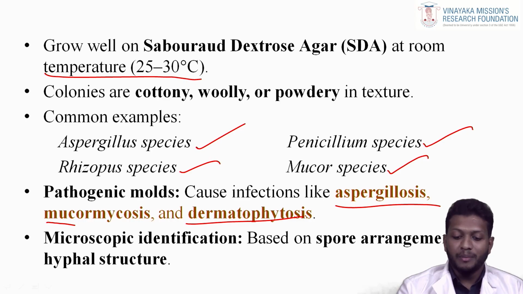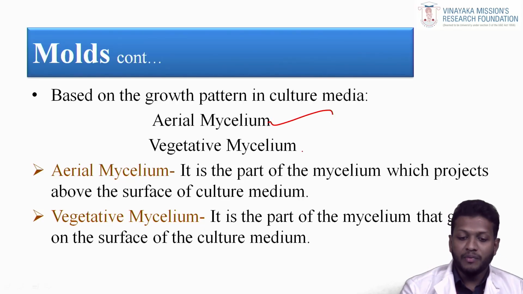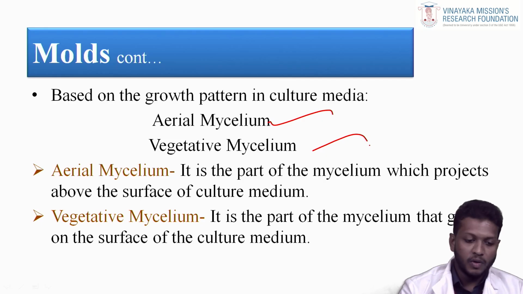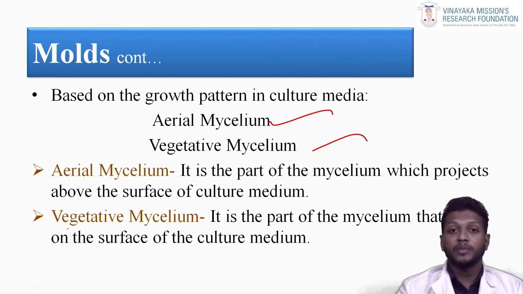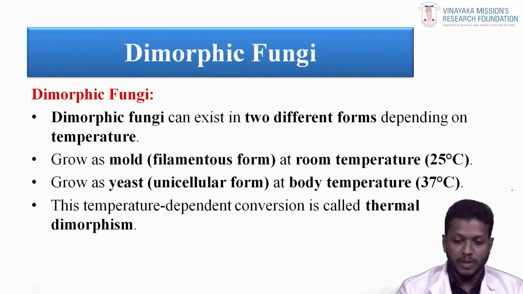Microscopic identification is based on the spore arrangement and hyphal structure, and on the growth pattern in culture media: aerial mycelium and vegetative mycelium. What is the aerial mycelium? It is the part of the mycelium which projects above the surface of the culture medium. The vegetative mycelium is the part of the mycelium that grows on the surface of the culture medium. Dimorphic fungi can exist in two different forms depending on the temperature.